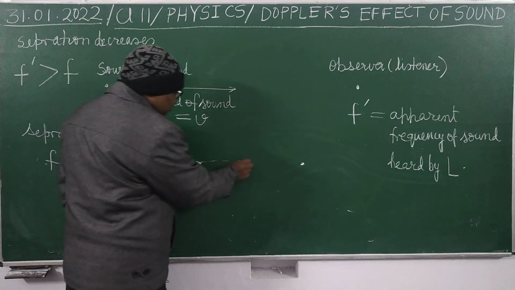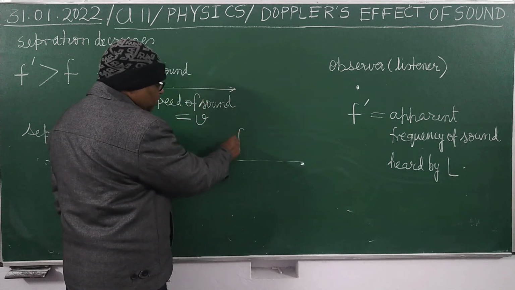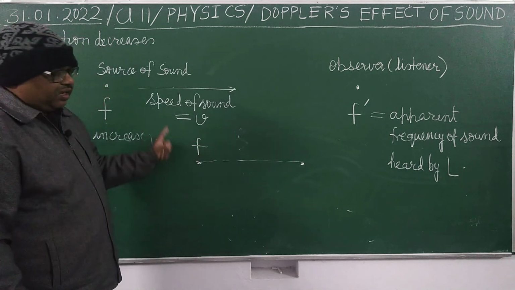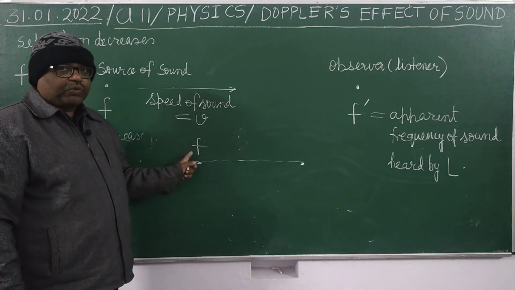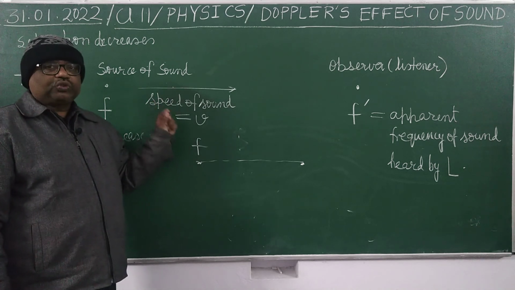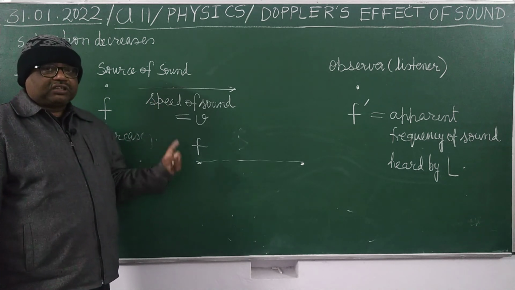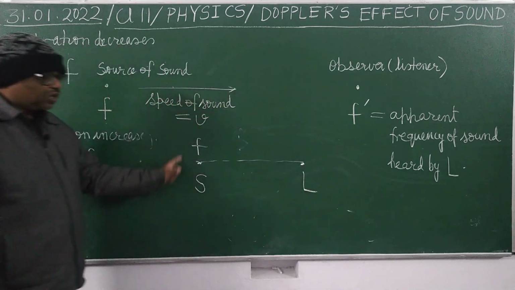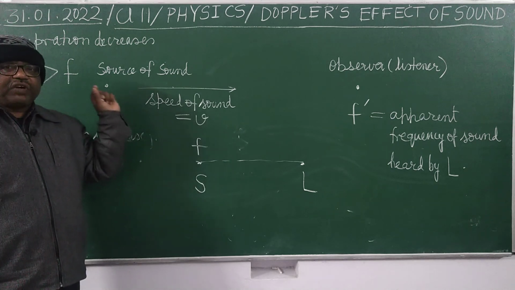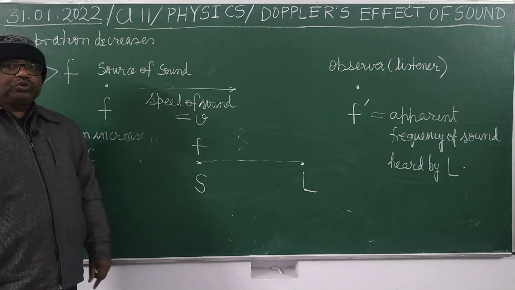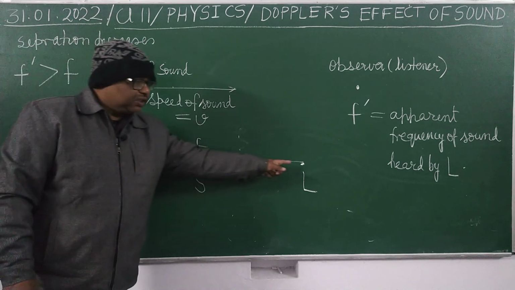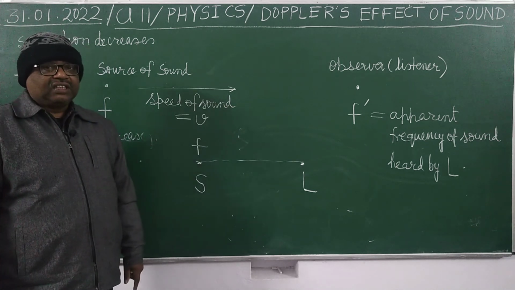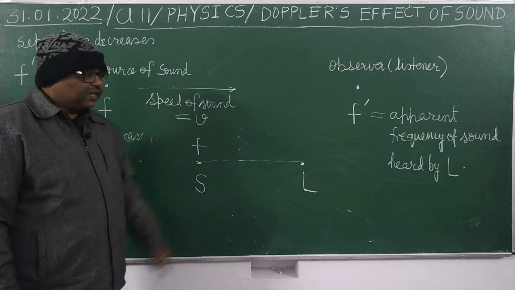Suppose its frequency is f. Its frequency is f, which means in 1 second it produces how many waves? f. This is the source and this is the listener. It is producing sound of frequency f, so in 1 second f waves will be produced. Now these waves will spread in this distance. You can find the wavelength.